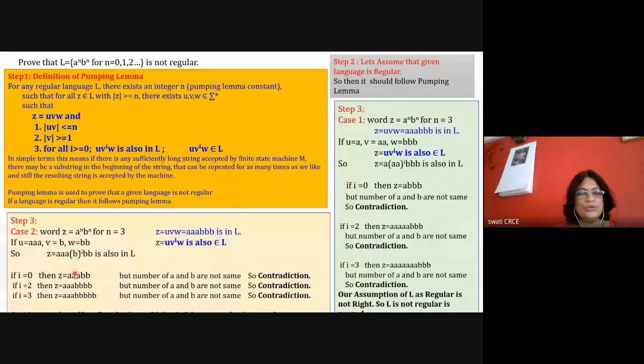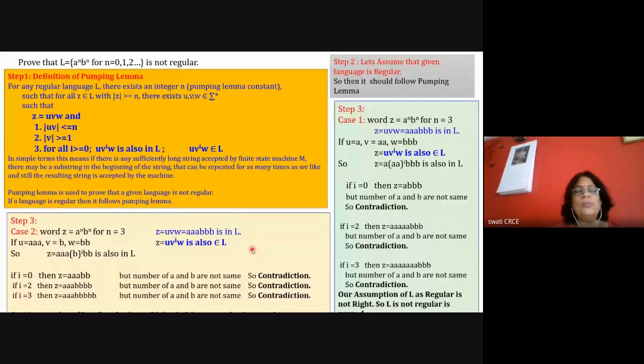If I is equal to 0, then I'm getting a string as triple A double B, where there is a contradiction. Or if I is equal to 2, then I'm getting 4 B's and 3 A's. Or if I is equal to 3, then I'm getting 5 B's and 3 A's. And the number of A's and B's are not the same, so there is a contradiction. So we can conclude that our assumption of L as a regular set is not right. So we can say that L is not a regular language. So this way you need to explain it.